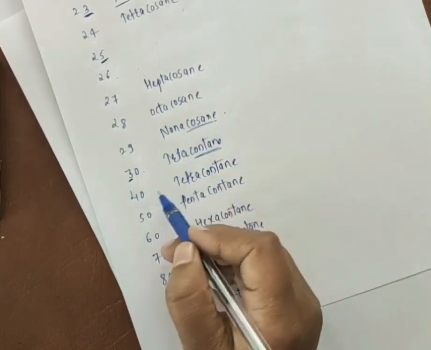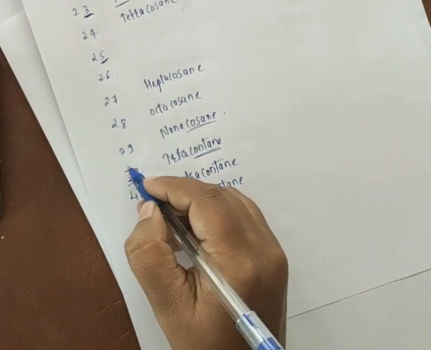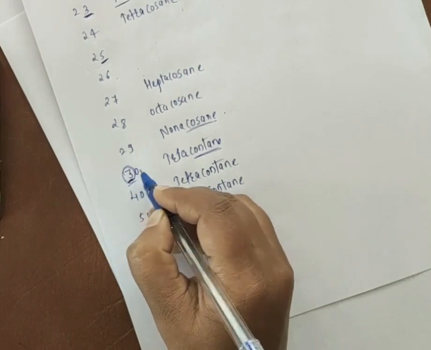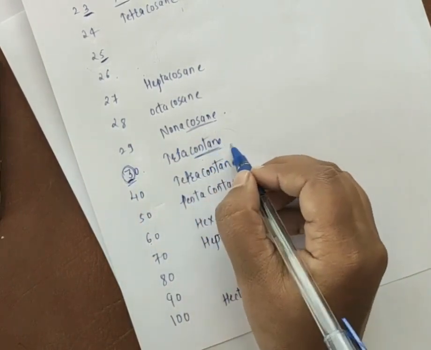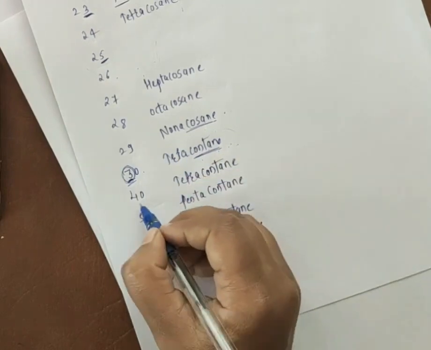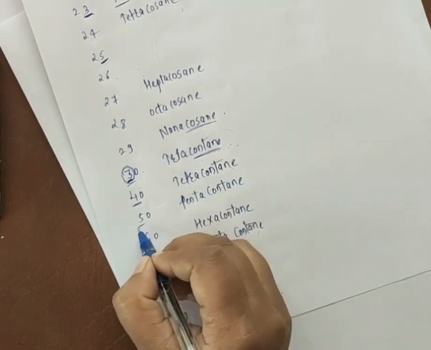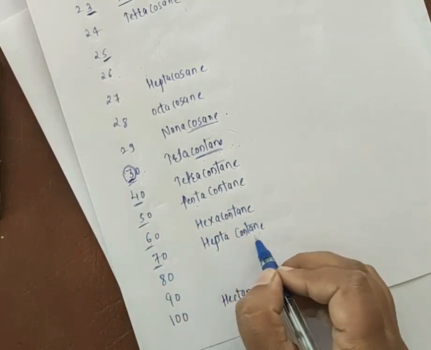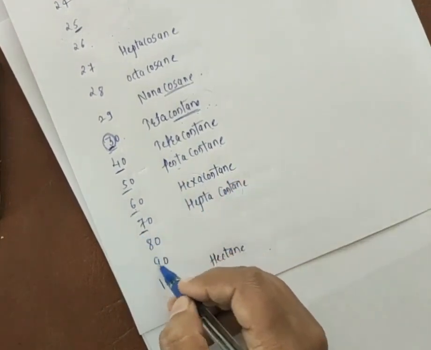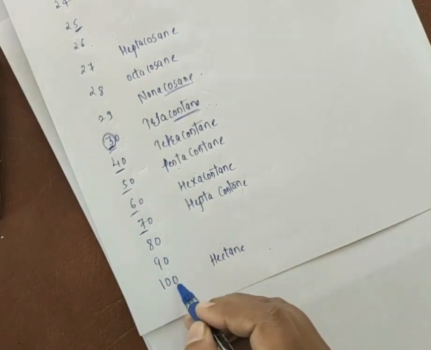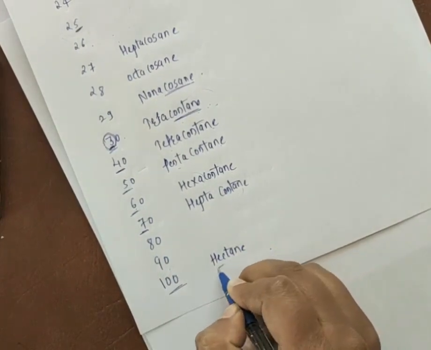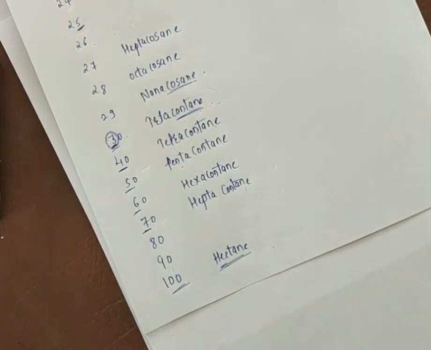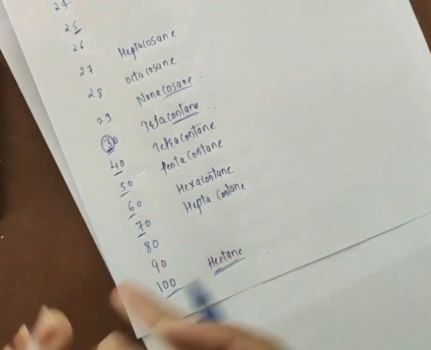Only the change is added at 30. Again here you have to consider the first number, that is 3, that is tri, so triacontane, C-O-N-T-A-N-E. In the same way, 4 is tetracontane. Here will be 5, pentacontane. 6 means hexacontane. 7 means heptacontane. What is the name for 80 and 90? You have to write that, and for 100 you have to use hectane. Okay, so this is your first part of the IUPAC system.